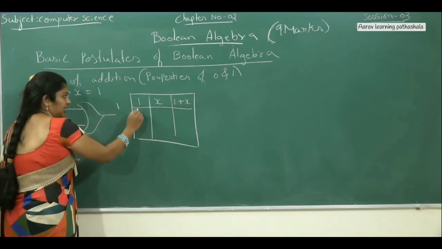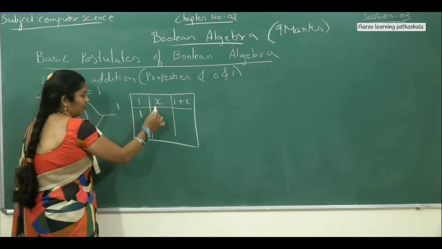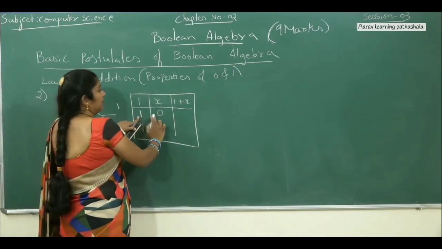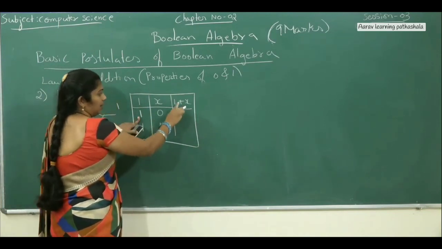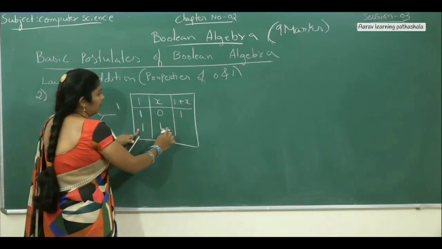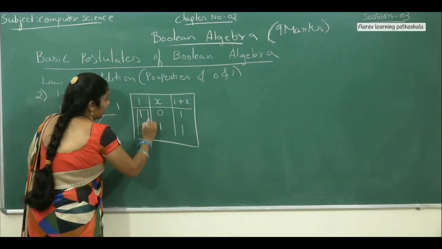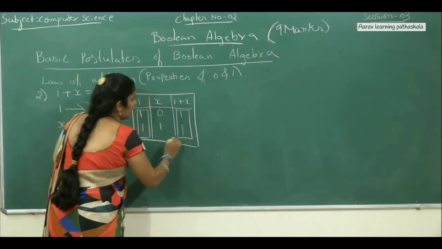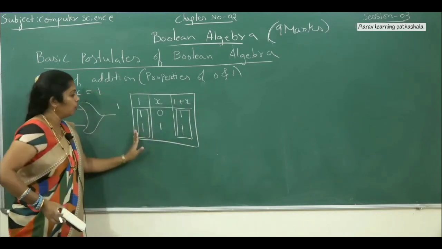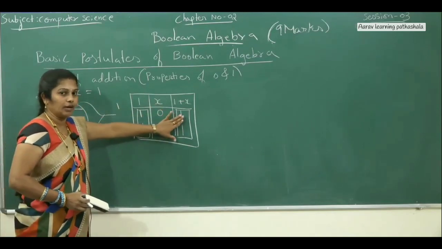See, here the input is 1 only. Only one variable, that's why 0 and here 1. 1 plus 0, output becomes 1. Plus operator we have, so if any one of the inputs is true, output becomes true. 1 plus 1, output becomes 1. It means that it is the same as your 1 value as well as 1 plus x value. See the equation? 1 plus x value is nothing but 1 only. Both the values are the same here. This is the symbol and this is the truth table.